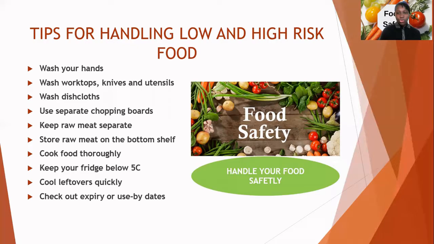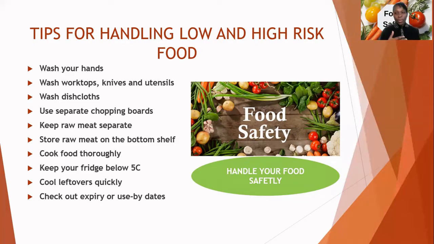And so also we need to keep our meat separate. Store our raw meat at the bottom shelf, to avoid drip contamination. We'll be talking about cross contamination in the next episode, in the next series. We need to store our food on a rack or inside the refrigerator in a way that they do not cross contaminate.